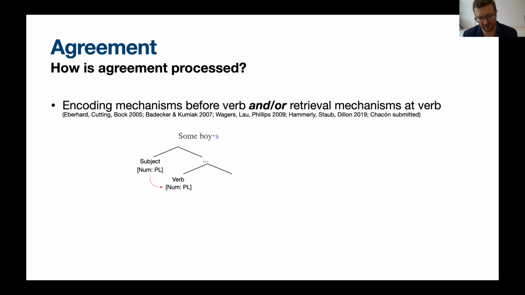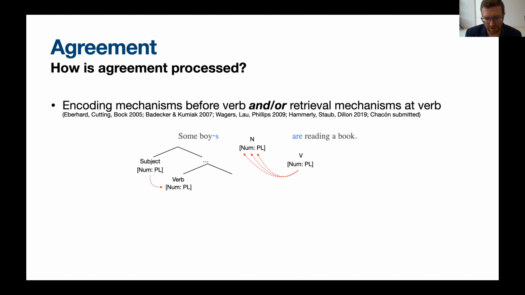For instance, if I hear a sentence beginning with some boys, at that point I have to identify boys as the controller of agreement, and I have to project the relevant morphological features onto the upcoming verb, which I haven't seen yet. This is in contrast with theories that emphasize activity that occurs at the verb, in which we may need to retrieve the controller of agreement to check their relation, for instance.